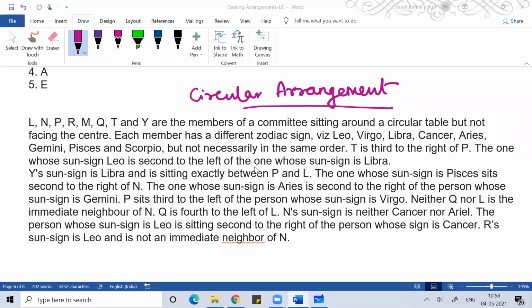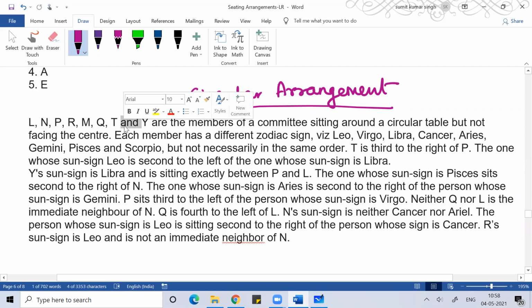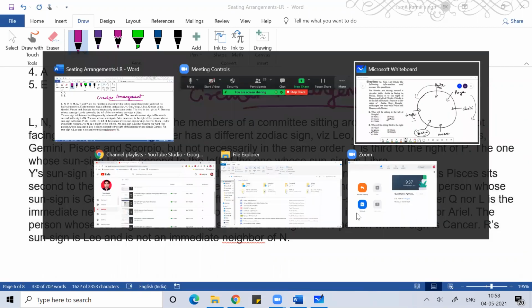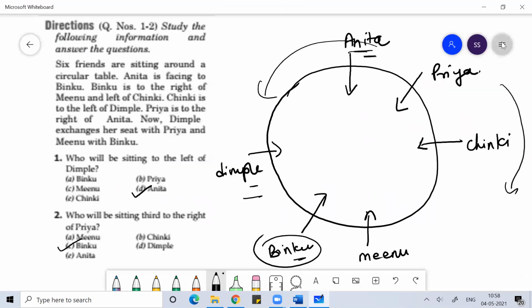The last problem I gave you on circular arrangement was very easy, and the purpose was to make you understand the topic. You will definitely get a problem on arrangement in every exam. Either it will be based on linear arrangement or circular arrangement, or both of them will come in the exam. It's a very important topic. This can be considered a medium or high level problem on circular arrangement, so let's do it.